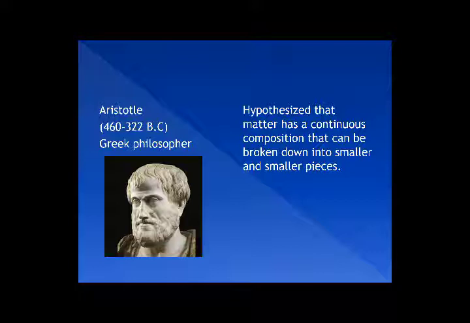So he hypothesized that matter has a continuous composition that can be broken down into smaller and smaller pieces. He told us that matter has a continuous composition that we can break down into smaller and smaller pieces.